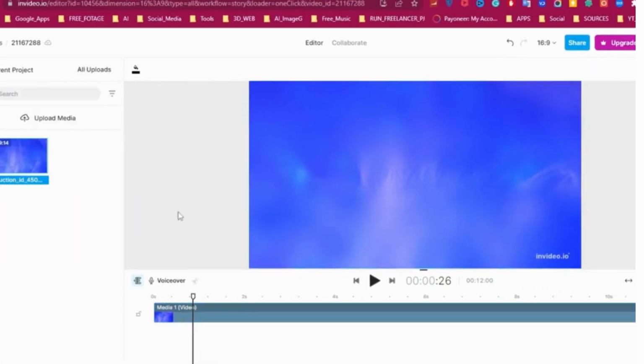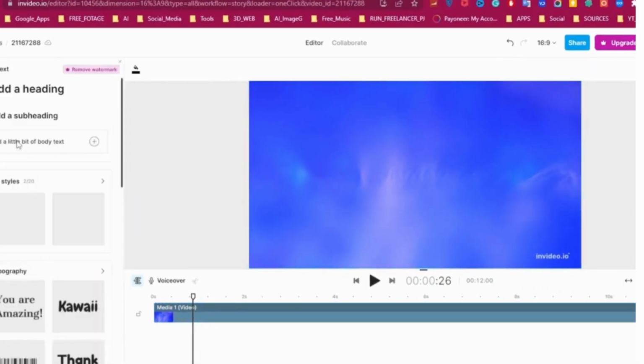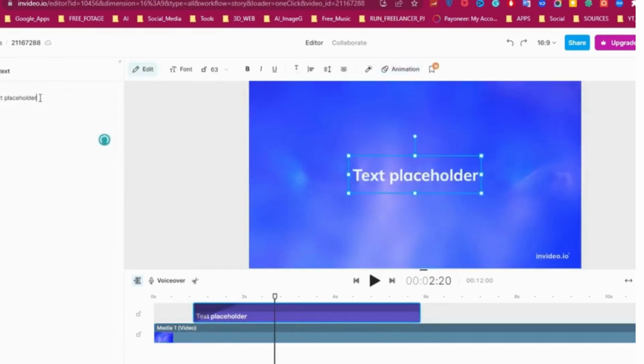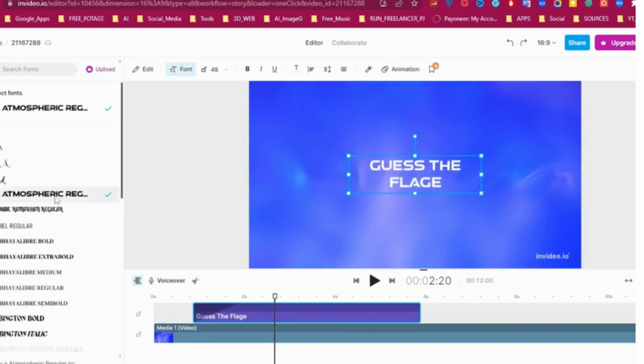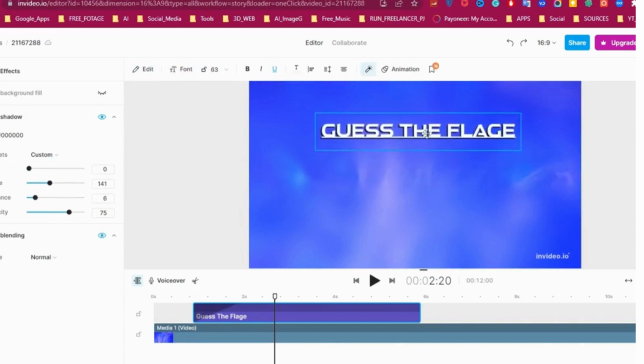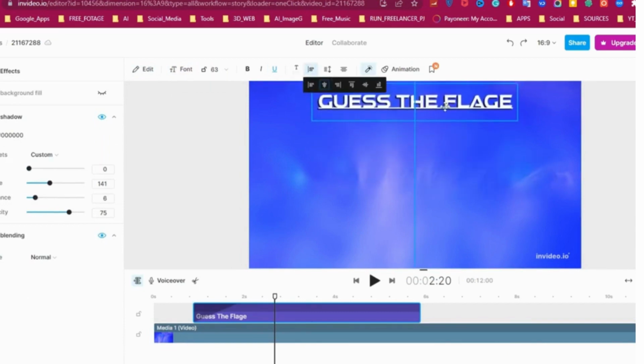Now we need the text. Go to Text section and add a text. Double-click on text and change the text. Change the font and add underline to text. From Effects section, add text shadow. And place the text above.